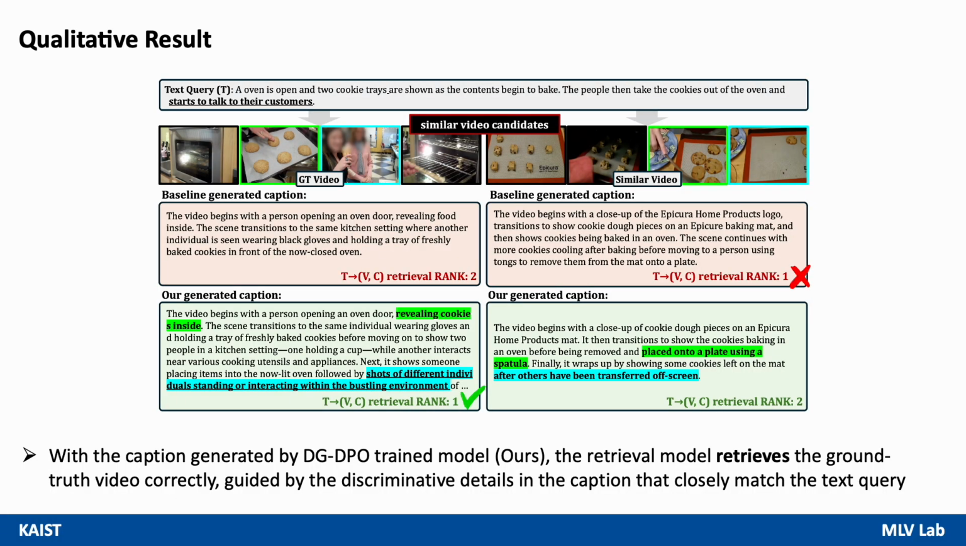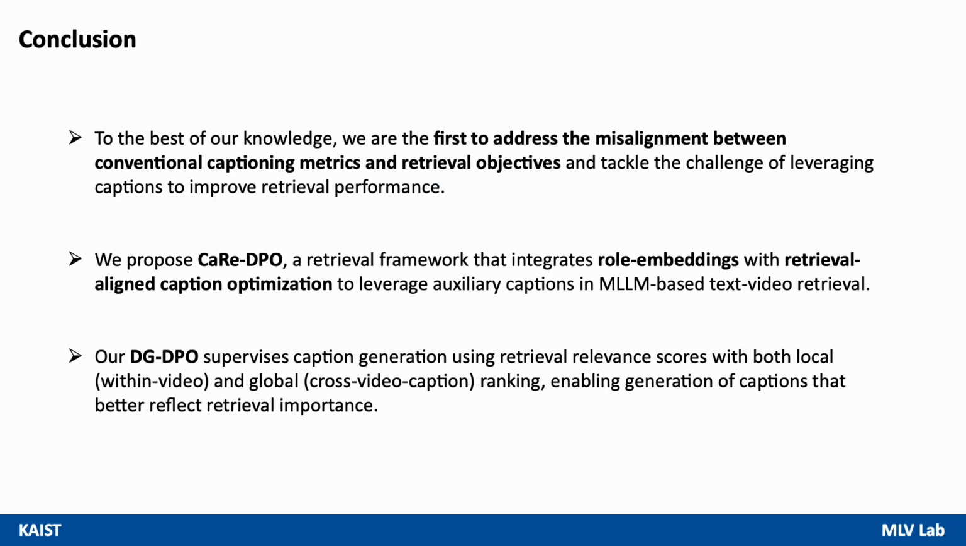This figure compares baseline and DGDPO captions for visually similar videos. While the baseline provides general descriptions, the DGDPO-trained captioning model captures fine-grained details such as revealing cookies inside, placed on a plate using a spatula, and importantly, individuals standing or interacting within the bustling environment, highlighted in blue, which closely matches the text query shown in the underlines. These descriptions help the retrieval model correctly identify the ground truth video, improving the overall performance.